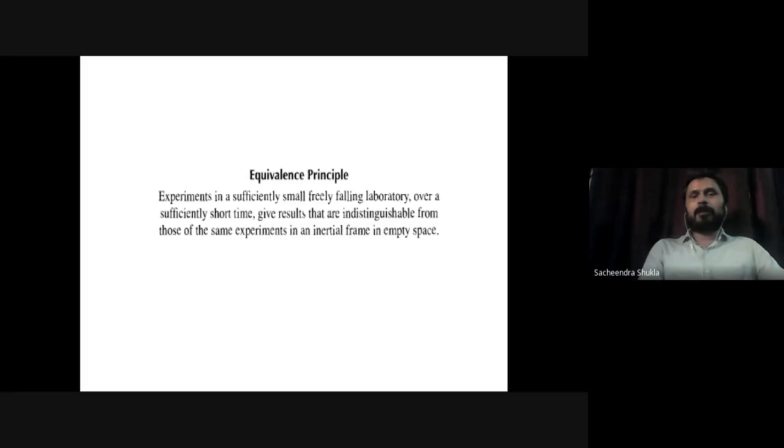This is a practical experiment, it's true, that you cannot tell the difference. You may have some experimental setup, and then you can say that you are in a gravitational fall, but that also requires a sufficiently long experiment. For a small moment of time, it's very difficult, you cannot distinguish. So falling in a gravitational field is often said to be undetectable. That was the equivalence principle: if you fall in a gravitational field for a very short time, it's very difficult to distinguish whether you are in a gravitational field or in outer space far from any gravitating objects. That's what the equivalence principle says.